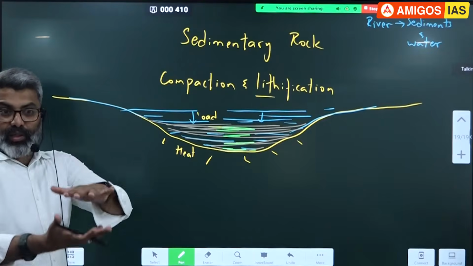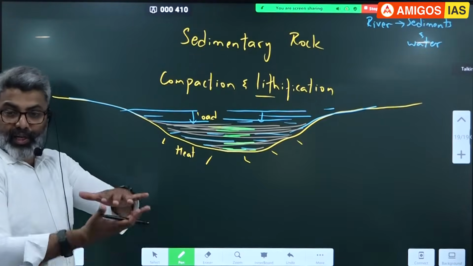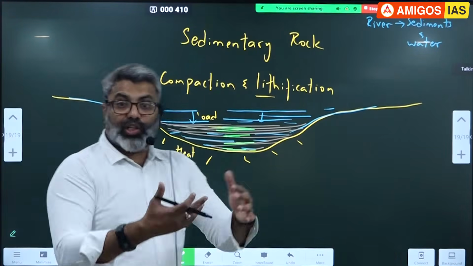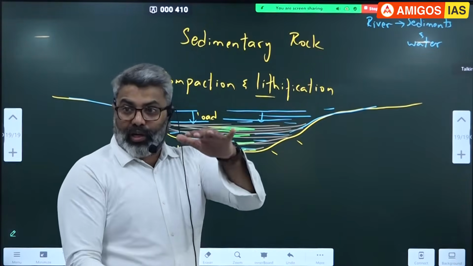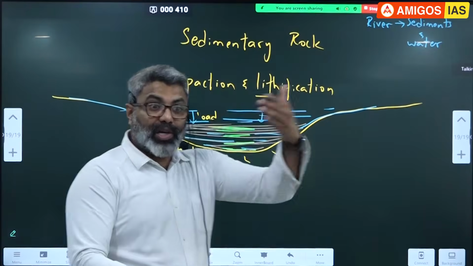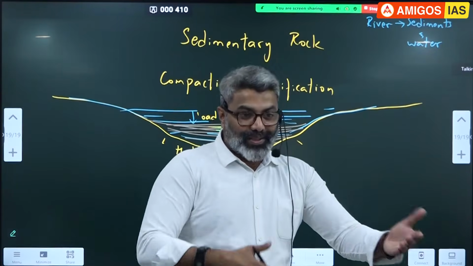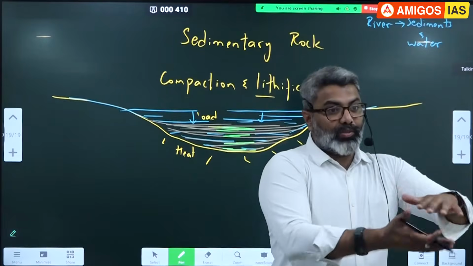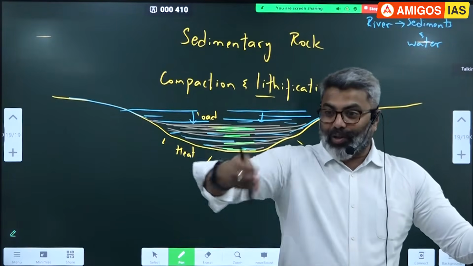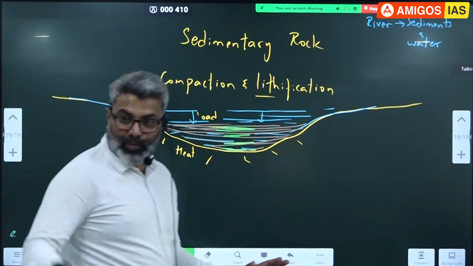When you press that under compression and heat, it becomes shale. Further, under extreme heat and pressure, it becomes slate. Further, after so many years of heat and pressure, the rock becomes schist. Like that, rock keeps changing. It will not remain the same. I'll explain that, don't worry.